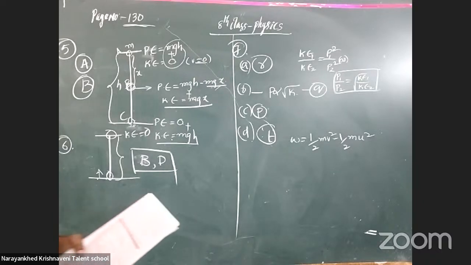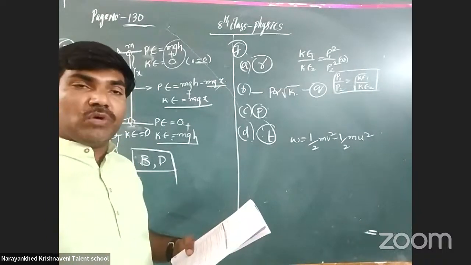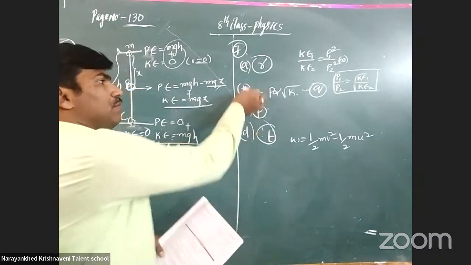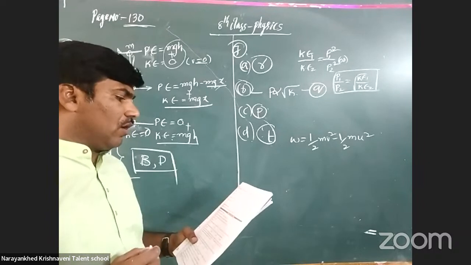Now, please change the question. If the velocity of the body increases to x times, B question answer. Okay, yes, B side question is how to change it.